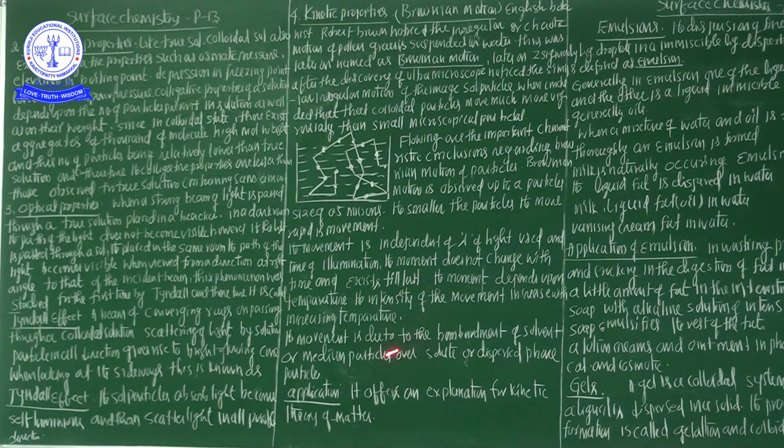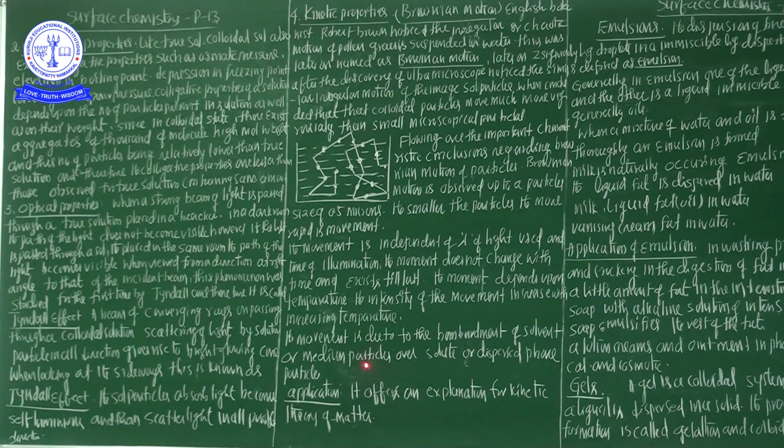Now we are going to discuss applications of Brownian motion. It offers an explanation for the stability of colloidal solutions. It offers an experimental set-up for the determination of the Avogadro number, and it offers an explanation for the kinetic theory of matter. These are the major important applications of Brownian motion.